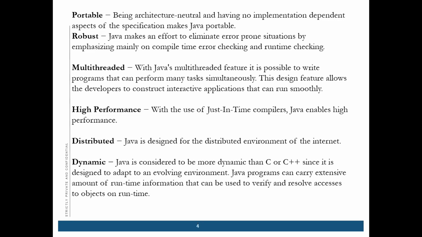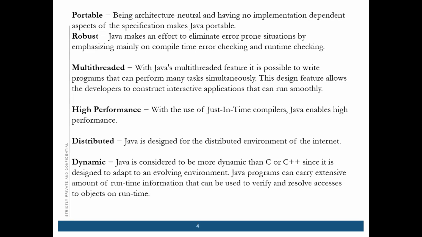High performance. With the use of the Just-In-Time compiler, Java enables high performance, so the performance of the Java program is very high. Java is designed for the distributed environment of the internet, so another feature is that it is a distributed programming language.